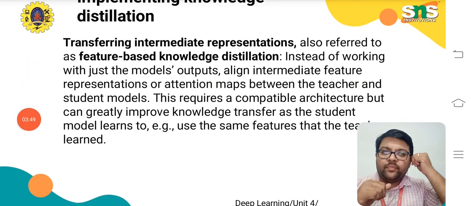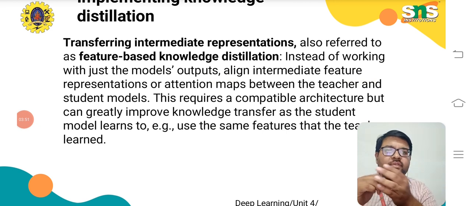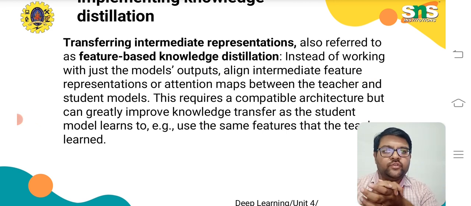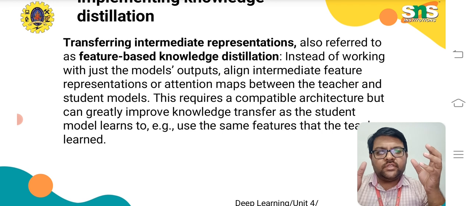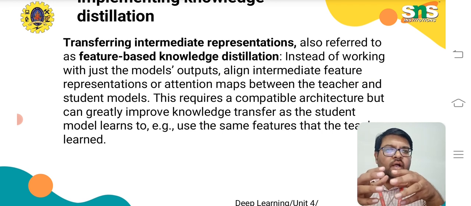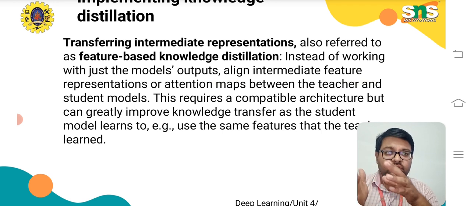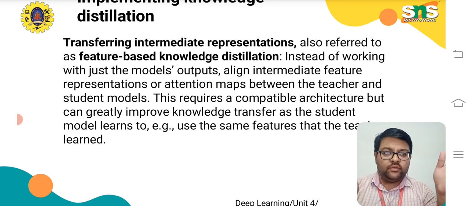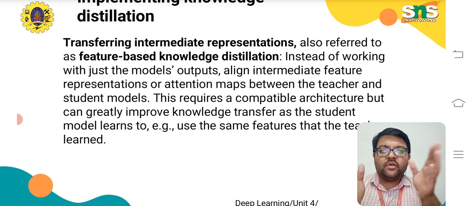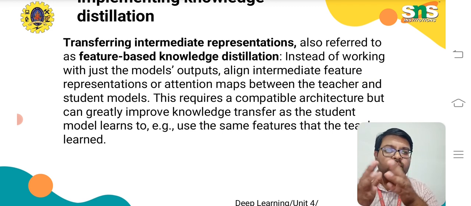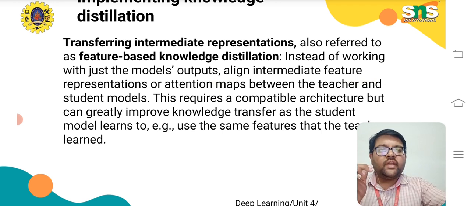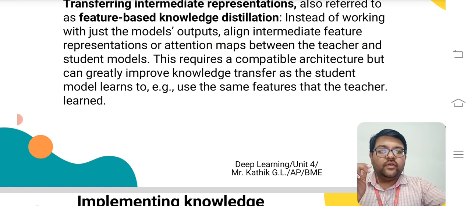Transferring intermediate representations, also referred to as feature-based knowledge distillation. Instead of working with just the model outputs, align intermediate feature representations or attention maps between the teacher and the student models. This requires a compatible architecture but can greatly improve knowledge transfer as the student model learns, for example, to use the same features that the teacher has learned.